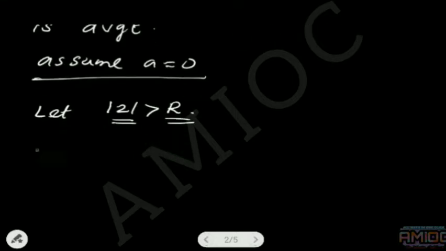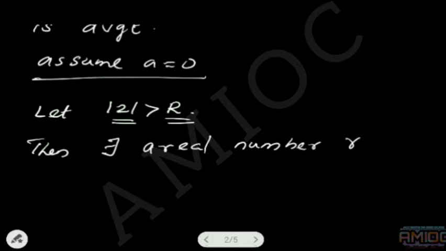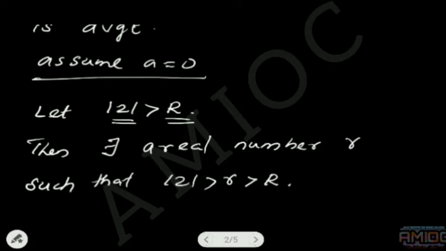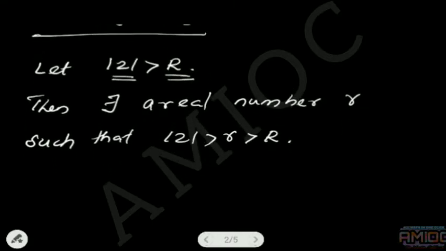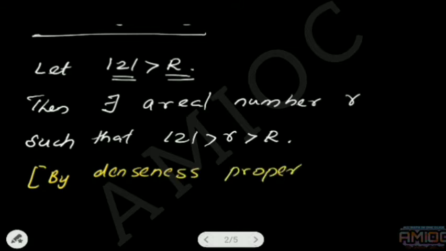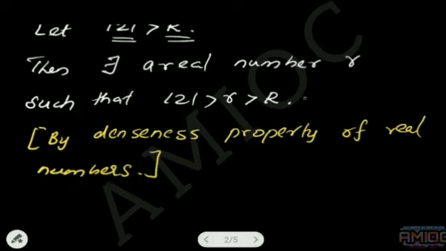That is, there exists a real number, some r, such that |z| > r > R, the given quantity capital R. I am letting it be number 1.